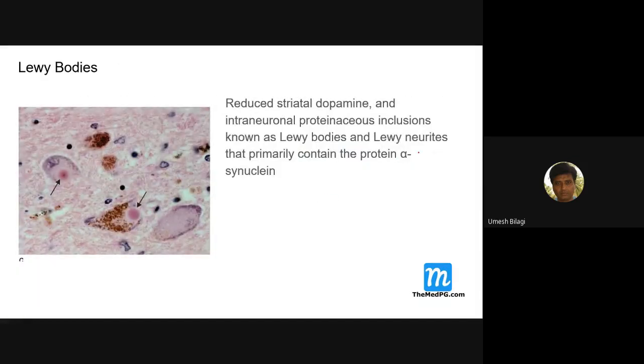And that happens because of accumulation of Lewy bodies inside the cells of the nigrostriatal fibers. Lewy bodies will produce that. These are Lewy body inclusions. Of course, there is one disease called Lewy body dementia also, that I'll cover in the next class, because I'll be covering chorea, dementia and all that in the next class.